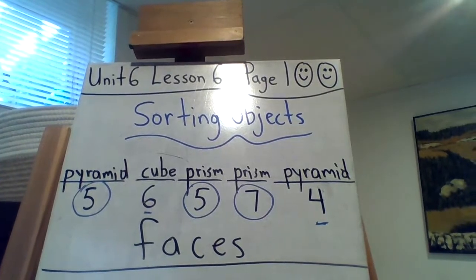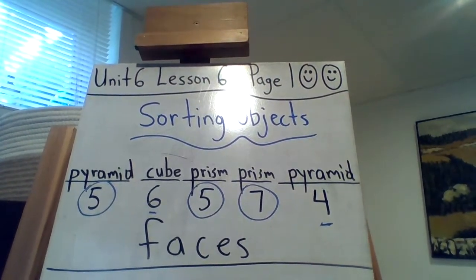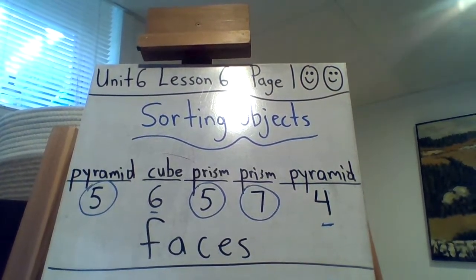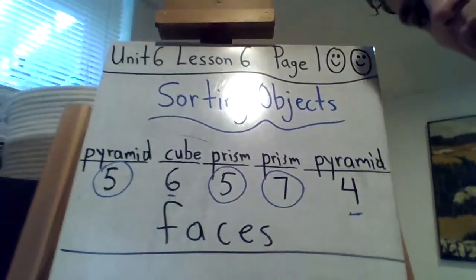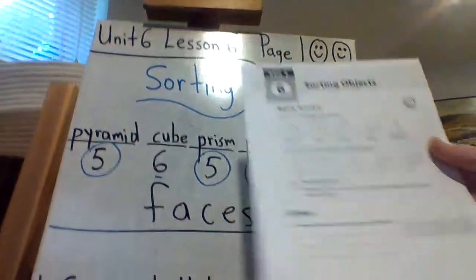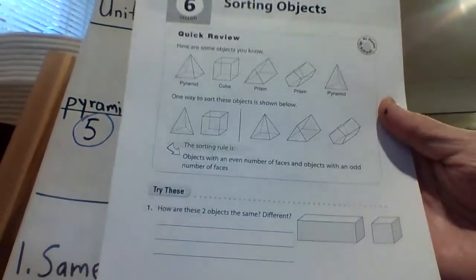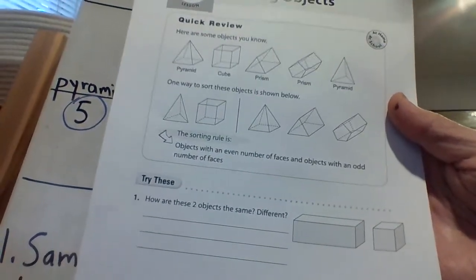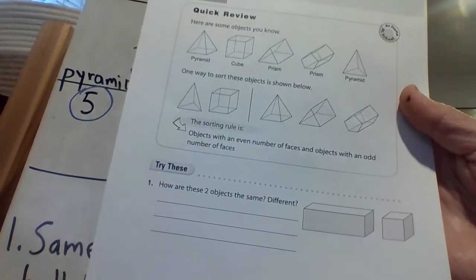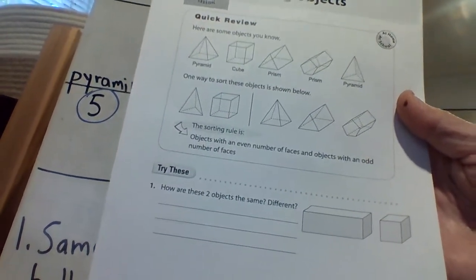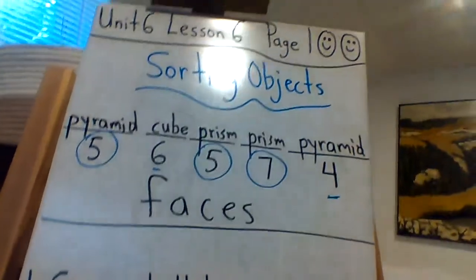How are they the same? Well, if you look at the ends of that rectangular prism, what shape are they? Squares, right?